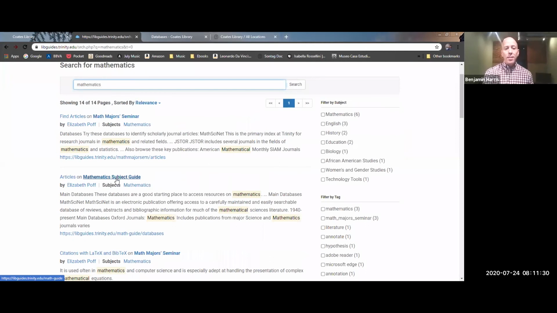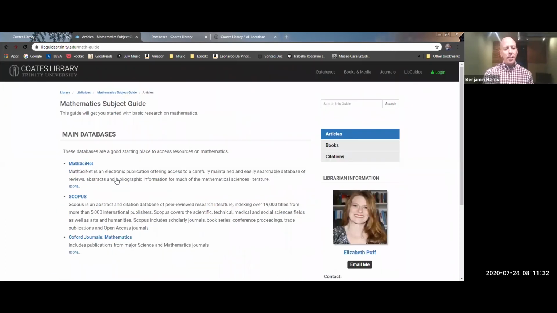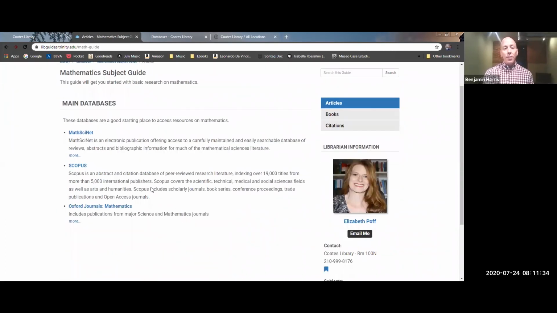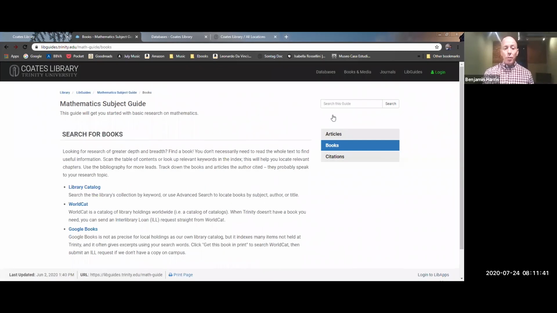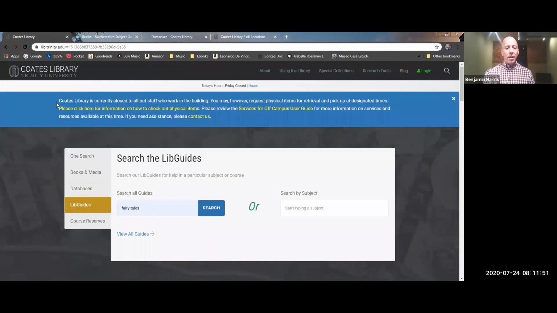You can go to a subject guide for that particular subject, and it will give you a little bit of everything in terms of resources, some databases, some suggestions for searching for books. Sometimes you'll get a list of important or helpful journals or periodicals in that field. So the LibGuides option gives you a different way to get there.